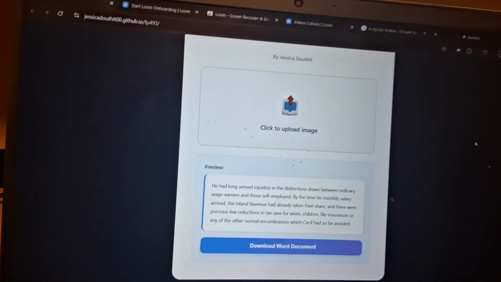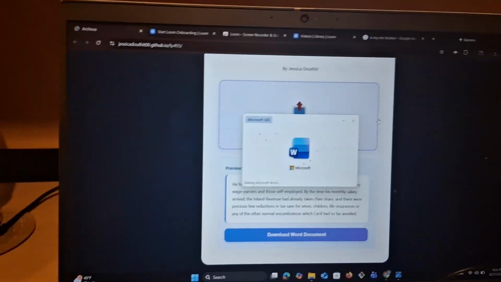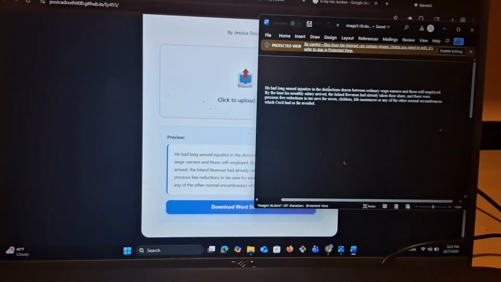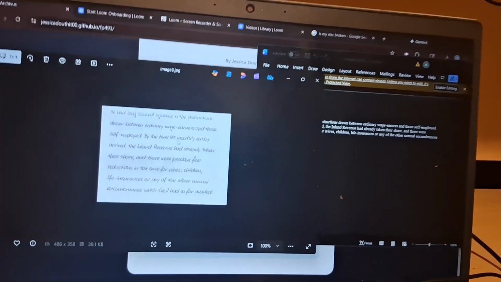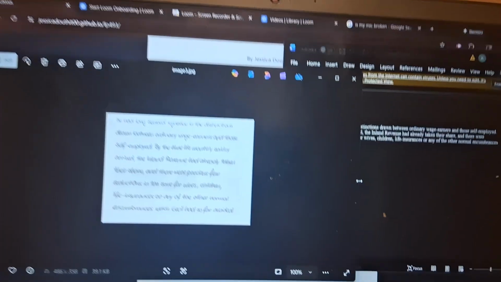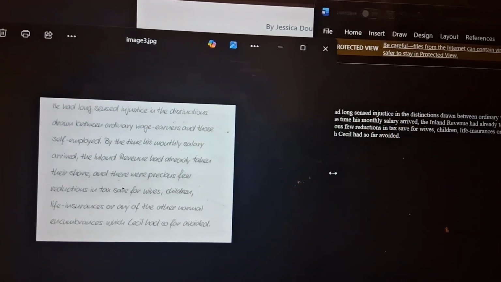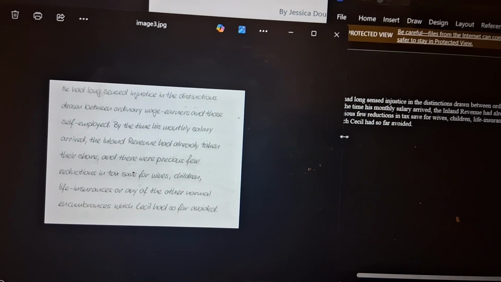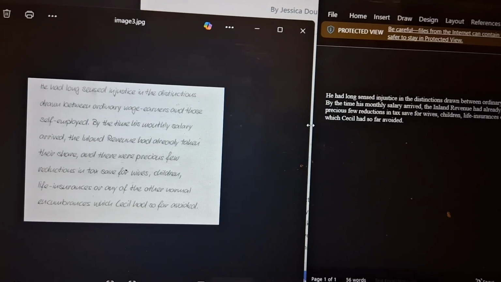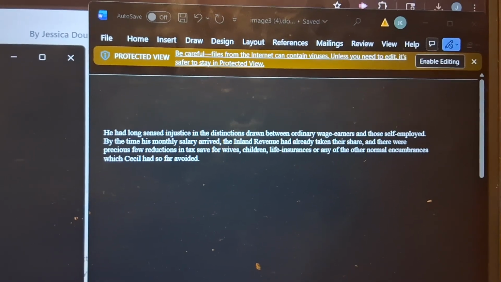Now I'll click Download Word Document. Image 3 is generated, as you can see. Now let me show you what image 3 was. This was image 3. It says, "He had long sensed injustice at the distinctions drawn between ordinary wage earners and those self-employed." And as you can see in my document, it says, "He had long sensed injustice in the distinctions drawn between ordinary wage earners and those self-employed."